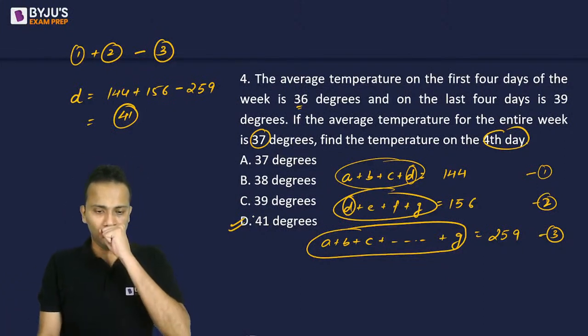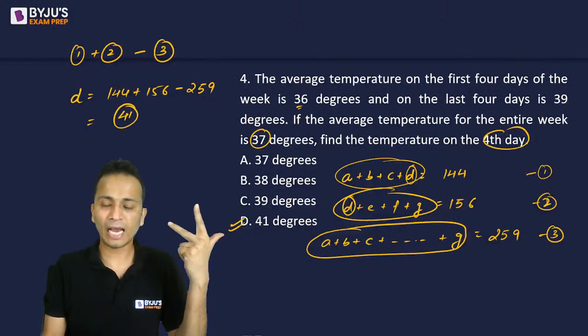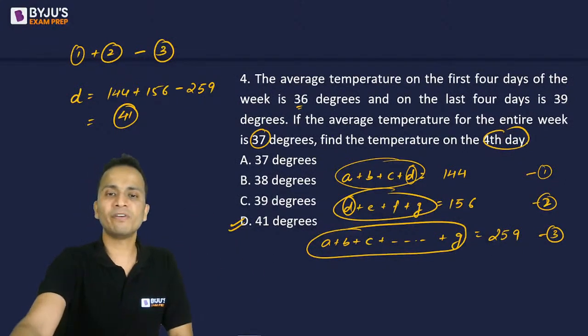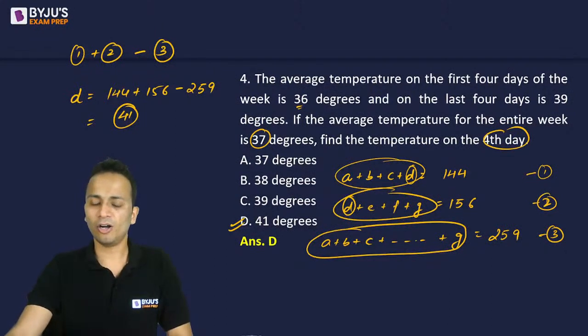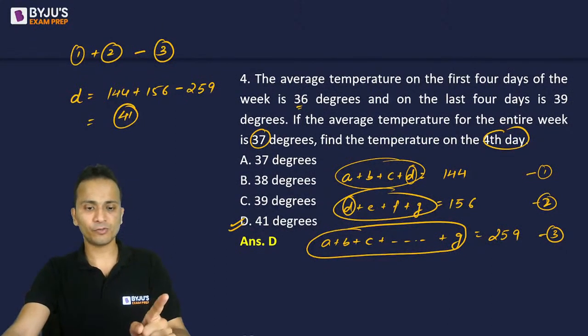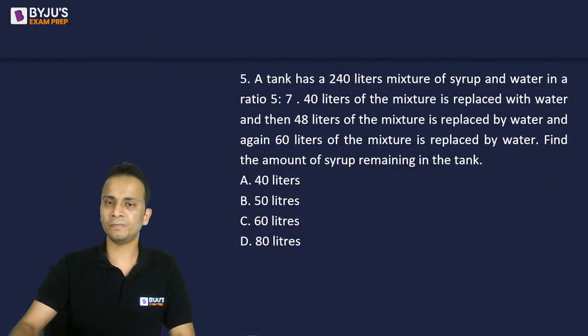Okay, so 41. Kritika, Sneha, Agrima, and Angela, all four of you have given a correct answer. Yes, it is option D. All right, so option D, that is 41, is the correct answer for this question. Let's move on to question number 5.